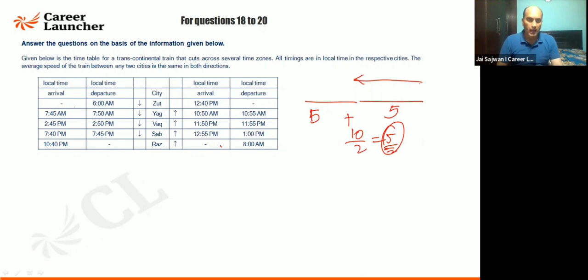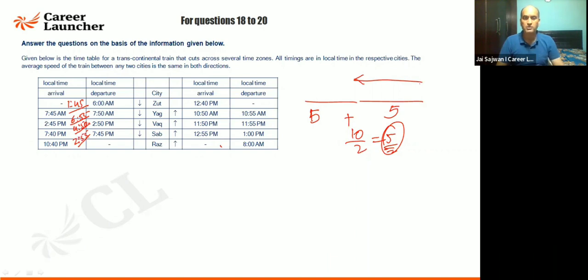So Z till Yak, it is coming out to be what? 1 hour and 45 minutes. From here it is coming out to be 8 o'clock, let's say. 8, 4, 6:45, 6:55. 6 hours and 55 minutes. If I talk about this, it is 3, 4:50. What about this one? 7:45 till 10:40. 10:45, let's assume this as 3 hours. So it is 2 hours and 55 minutes.